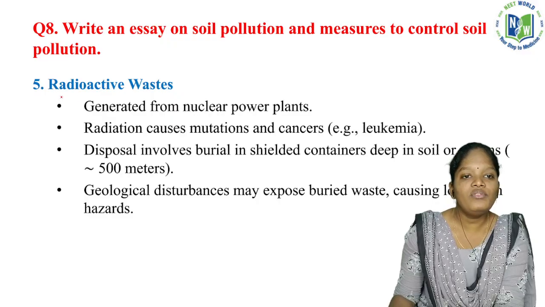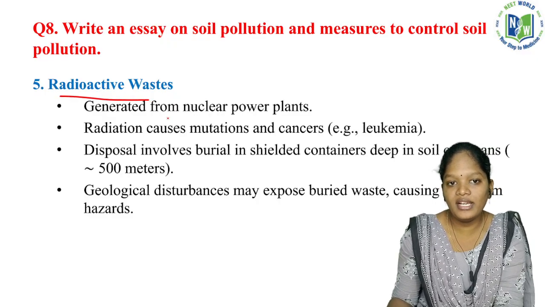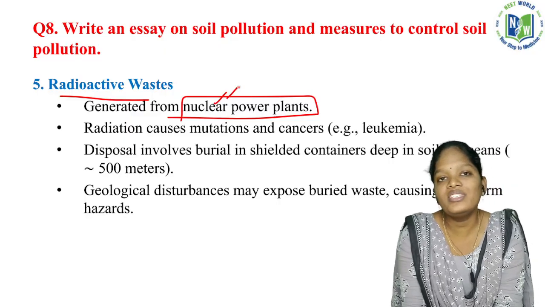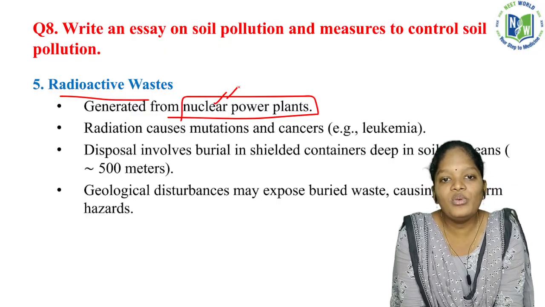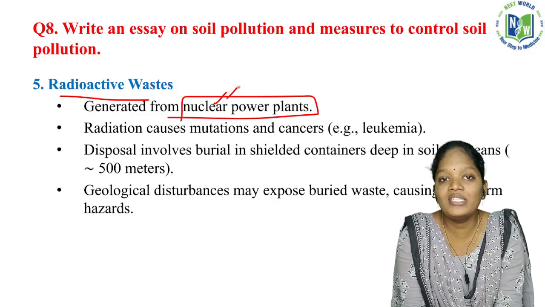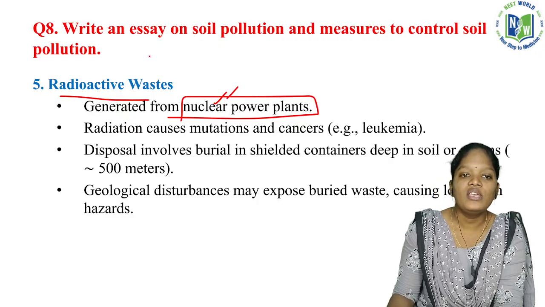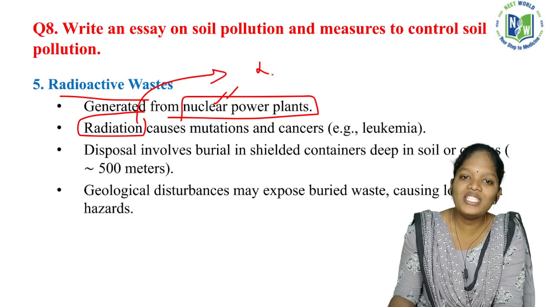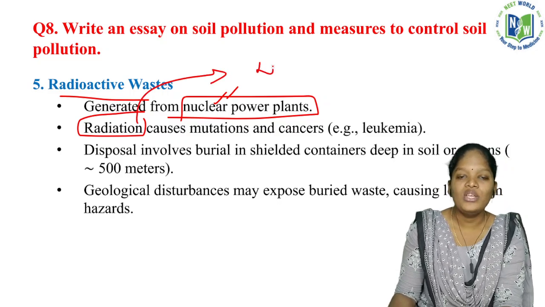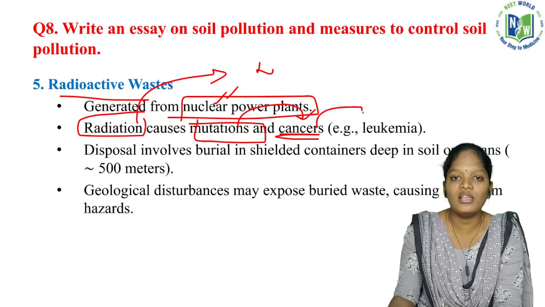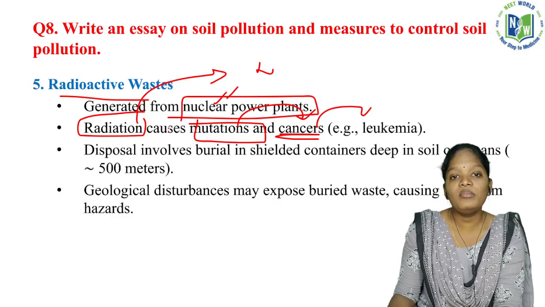So the fifth one will be radioactive waste, generated from nuclear power plants. It is the most dangerous. The waste eliminated from nuclear power plants will be radioactive metals. The radiations will affect humans at the genetic level, that is the DNA level. So definitely it leads to mutations. Obviously it leads to cancers like leukemia. So we have to make sure about that.